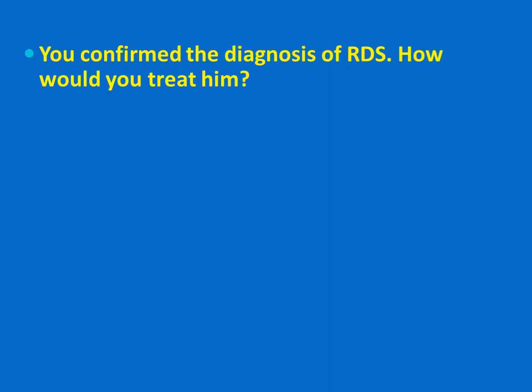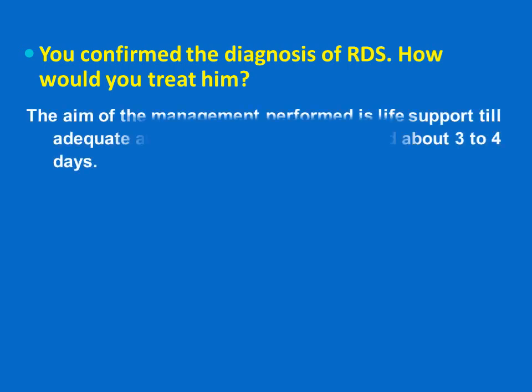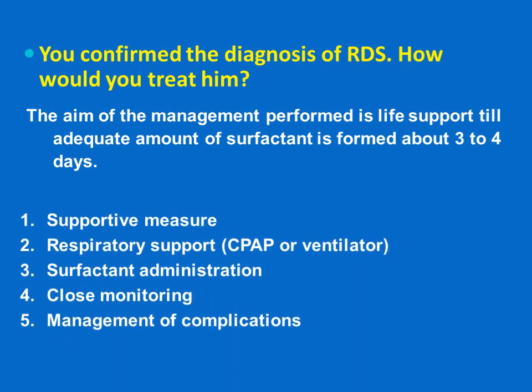So we confirmed the diagnosis of RDS in this newborn baby. And now how would we treat him? The aim of our management is to maintain life, to support life of this child until an adequate amount of surfactant is formed. And this usually occurs about 3 to 4 days after birth. This includes supportive measures, respiratory support as CPAP or ventilators, surfactant administration, close monitoring, and management of complications.